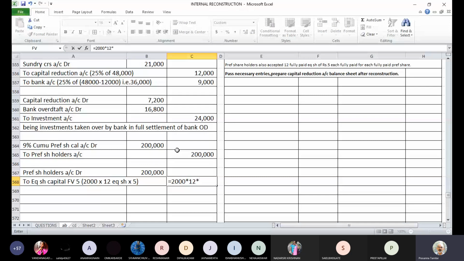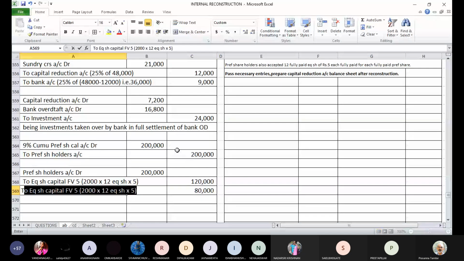So 1,20,000 will be the actual amount of share capital which will be allotted to these preference shareholders, given in full settlement. That means we are still left with 80,000 that will go to capital reduction account. To capital reduction account, 80,000 rupees. This is how we need to pass the entries into the books of accounts.